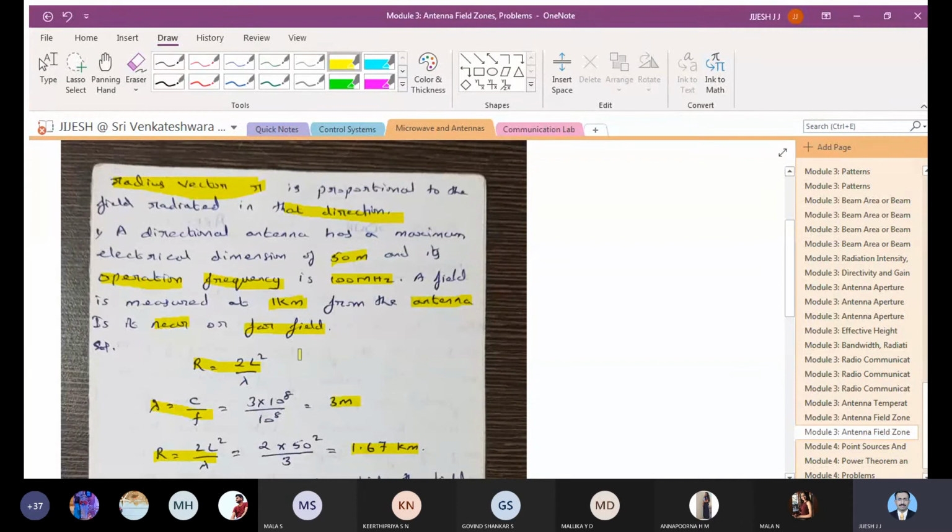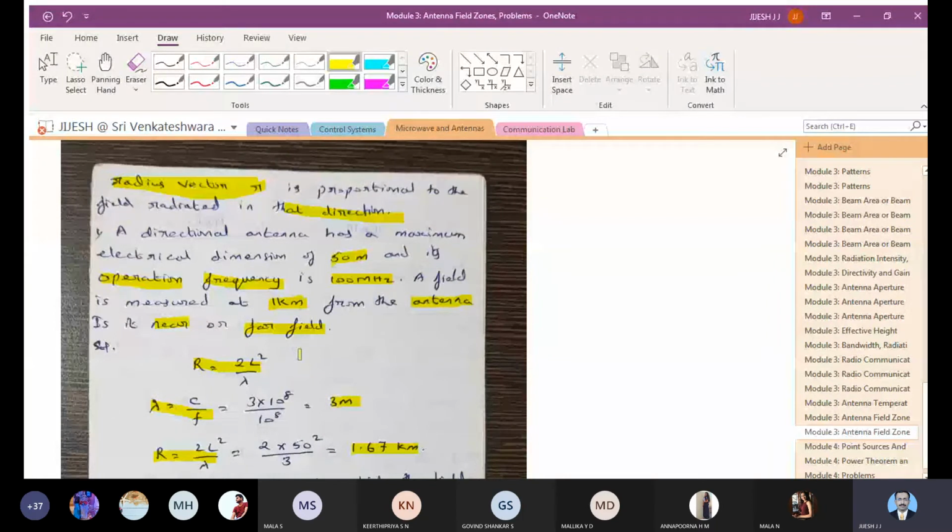To calculate r, we need lambda, which is C by F. So you'll get 3 meter. After calculating lambda, you can substitute L, which is given as 50 meter, the maximum dimension of the antenna. Substituting 2 into 50 squared by 3, you'll get 1.67 kilometer. All of you will get 1.67 kilometer.